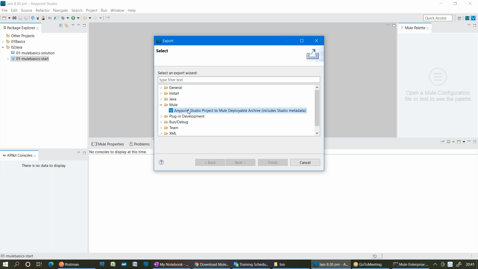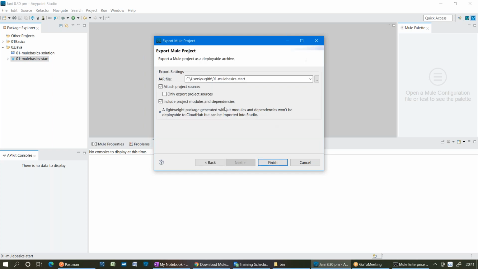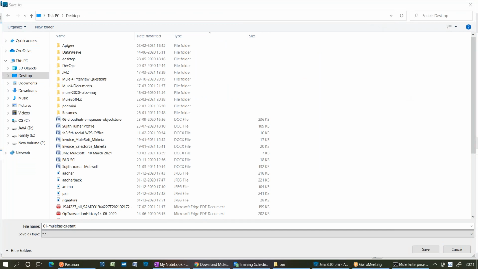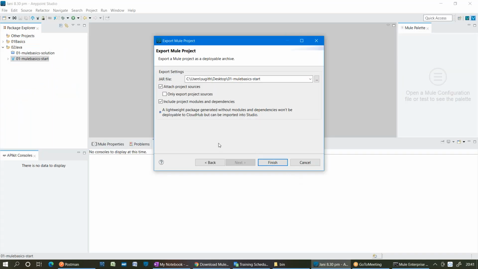Here you can see the fourth option, Mule: Anypoint Studio Project to Mule Deployable Archive. What type of file is the archive converted into? A jar file, right? It just asks for the location. For easy access, I'm saving it on my desktop. Once I click Finish, you can see it is packaging as a jar file.